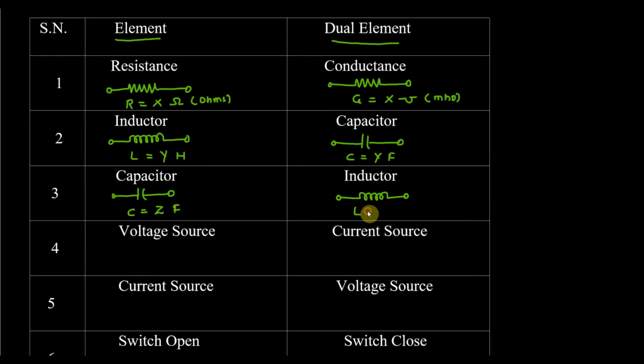So it is L. The value will be the same, Z, but now it is measured in Henry. So these are the three basic elements present in an electrical network: resistance, inductor, capacitance. The dual of resistance is conductance. The dual of inductor is capacitor. The dual of capacitor is inductor.